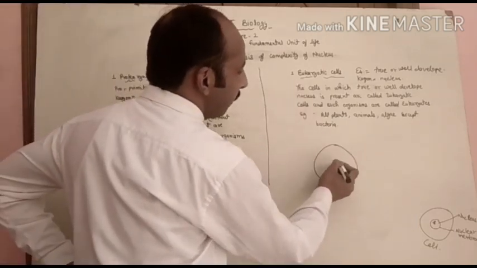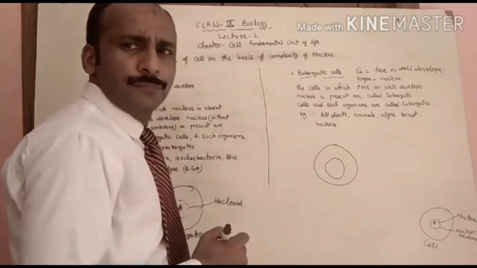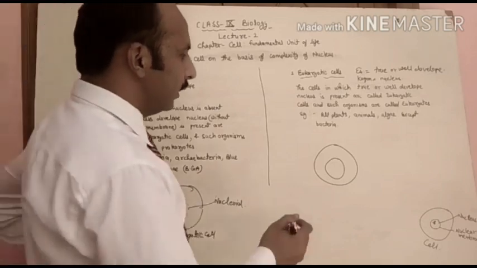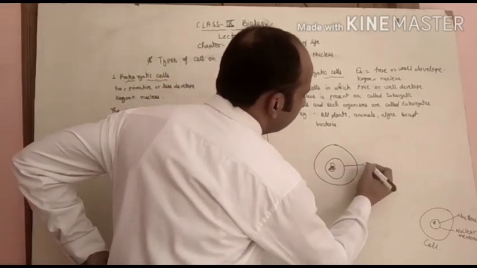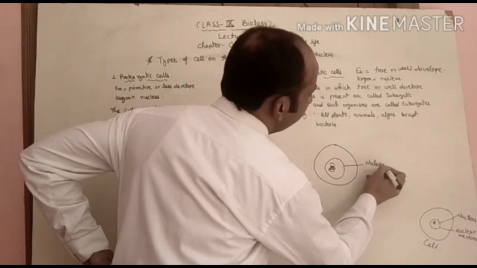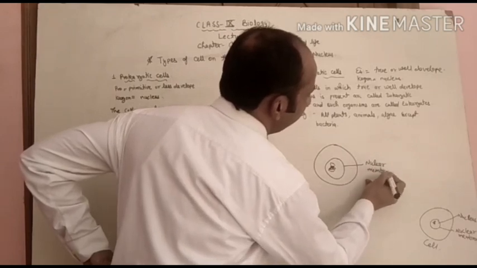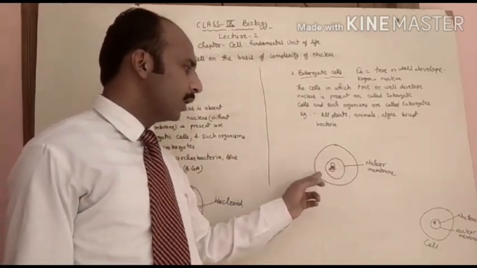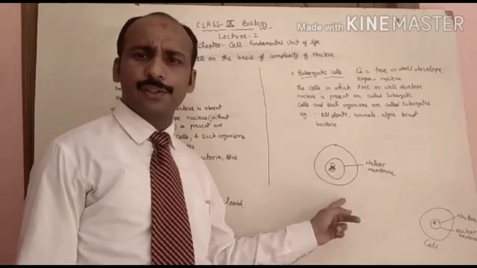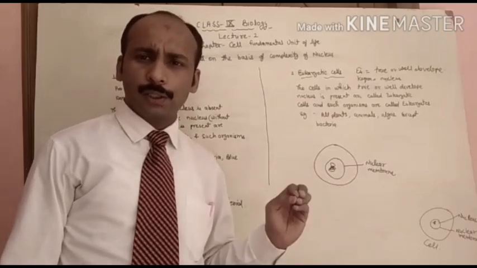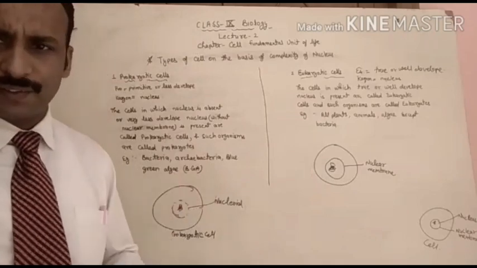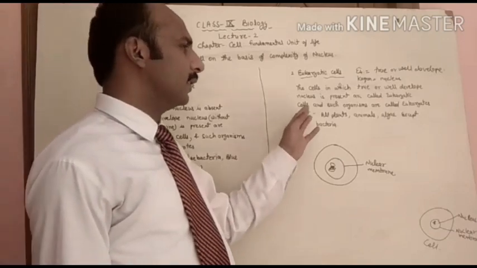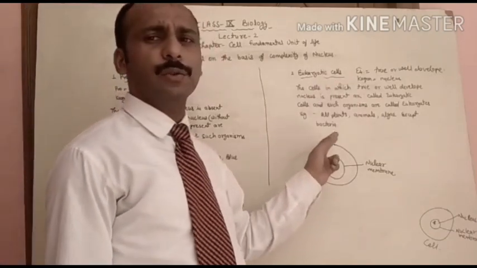It means in this type of cell the nucleus is complete with a nuclear membrane. Okay, in these types of cells, the nucleus is covered by an outer covering which is called the nuclear membrane. So the nucleus in which a nuclear membrane is present is called a well developed or true nucleus, and this kind of nucleus is present in eukaryotic cells.